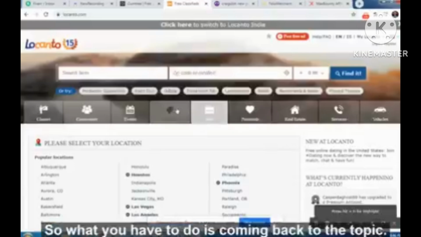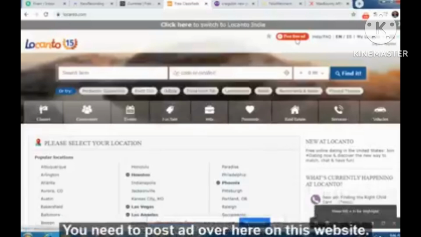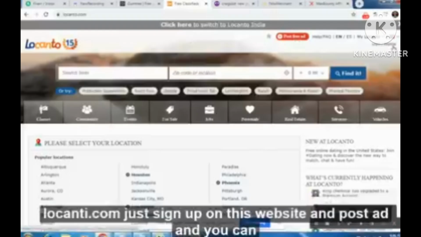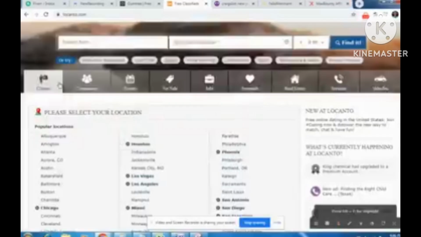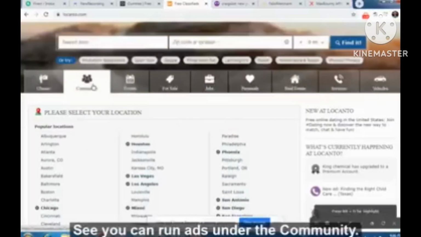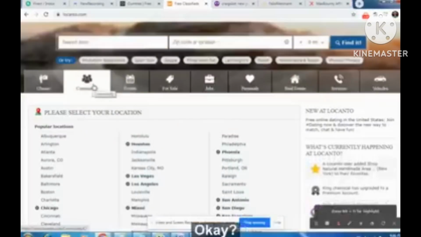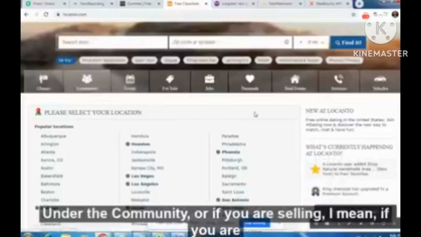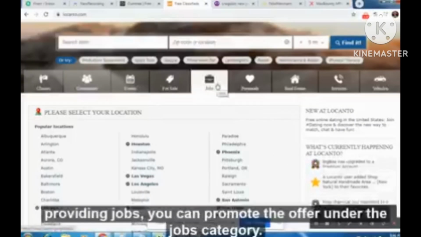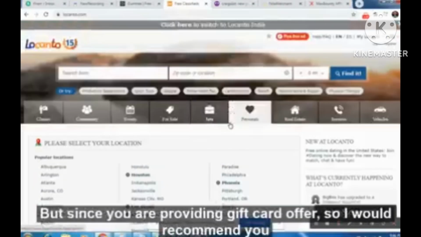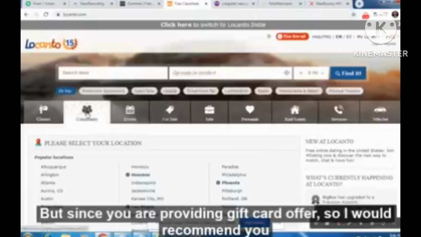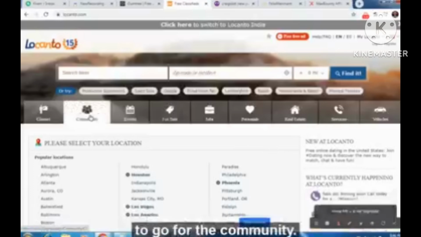Coming back to the topic, you need to post an ad on locanto.com. Just sign up on this website and post an ad, and you can run ads under the community category. If you are selling or providing jobs, you can promote the offer under the jobs category. But since you are providing a gift card offer, I would recommend you go for the community.